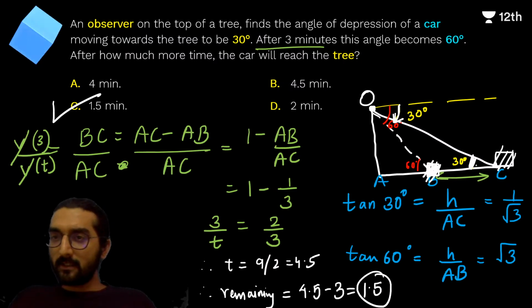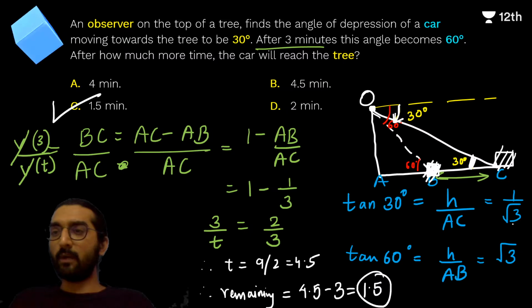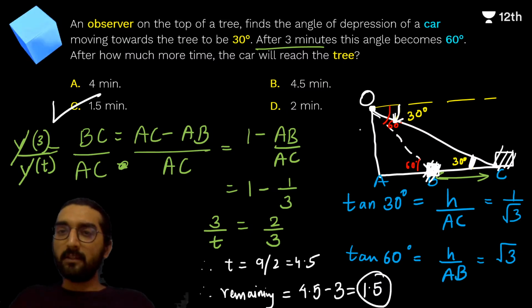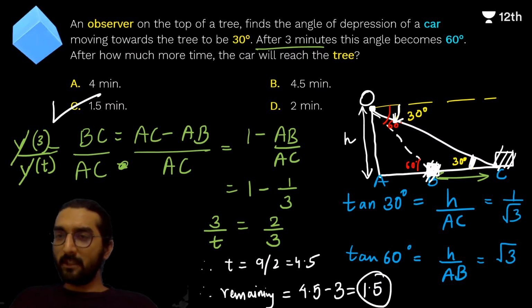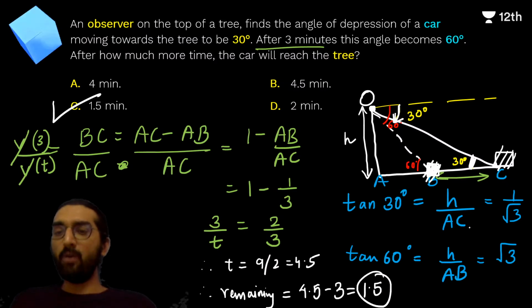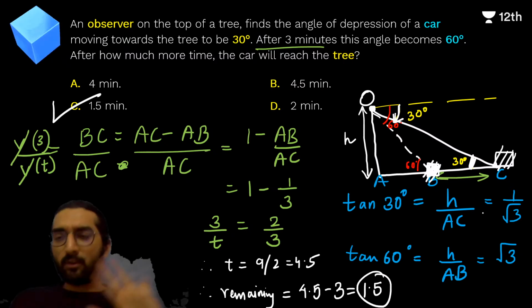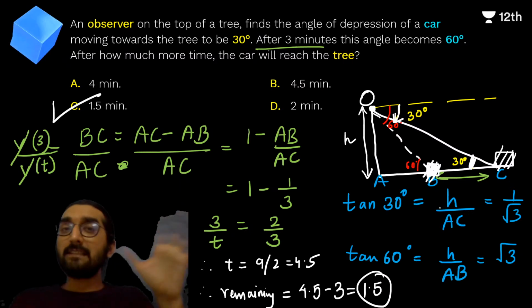tan 30, this is 30 degrees. Now tan 30 is h upon AC. Does that make sense? tan 30 is 1 by root 3 as well, and tan 60 is h upon AB. This is h, right? Let's say the height of the tree in this case. Everyone understanding guys? Right? So h upon AC is 1 by root 3 because tan 30, h upon AB is root 3 because tan 60. Now these we can use later as well, we will keep these as data.